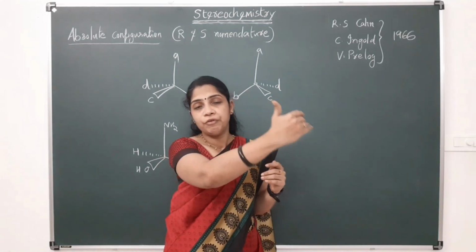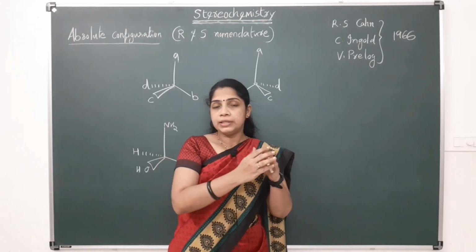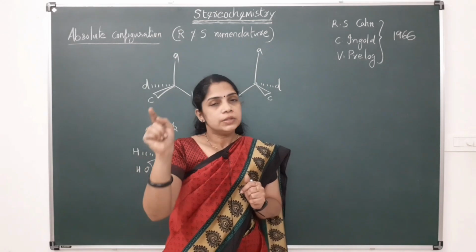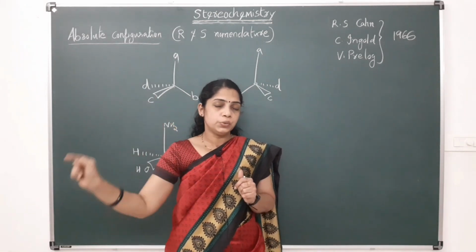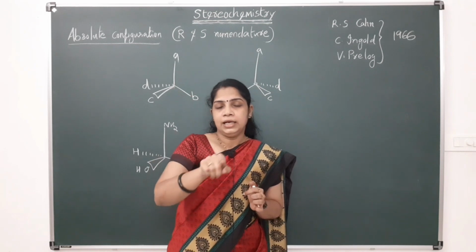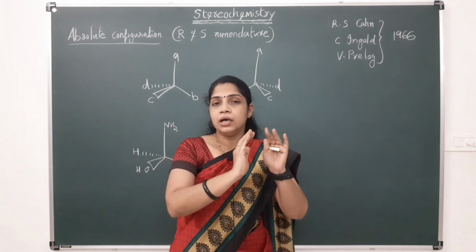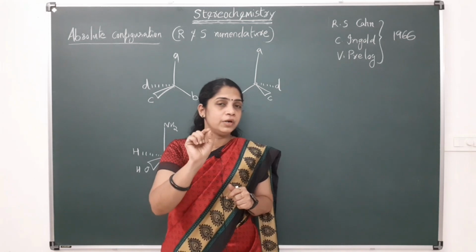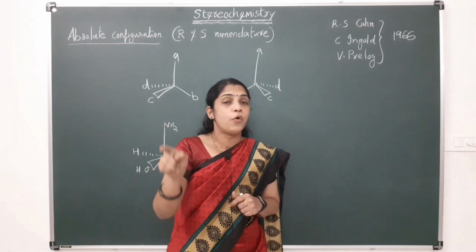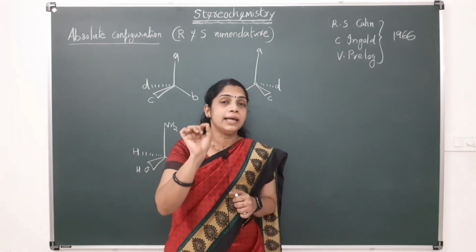After that, if we mentally follow the sequence from 1 to 2 to 3, and it is going in a clockwise direction, we use the descriptor R. If that sequence is falling in an anti-clockwise, that is counterclockwise direction, we give the descriptor S.